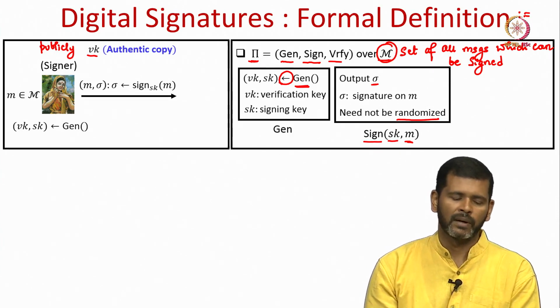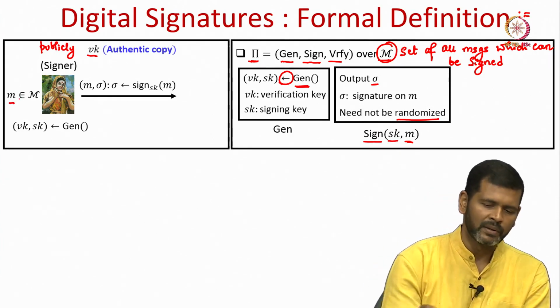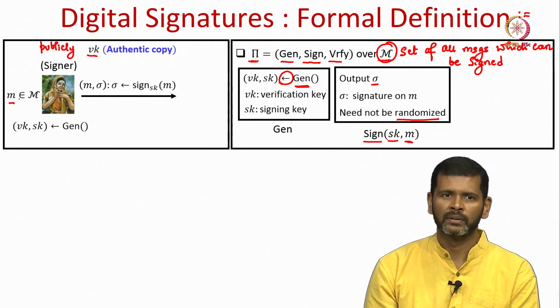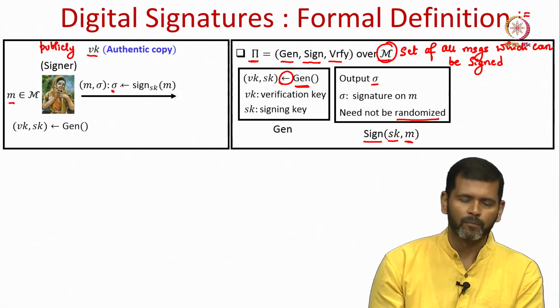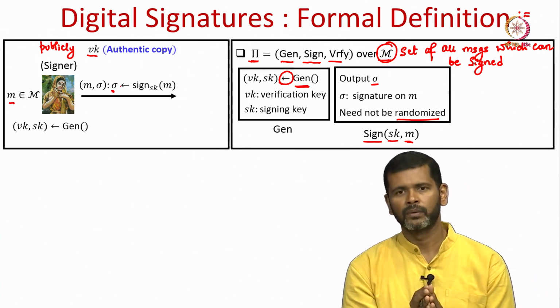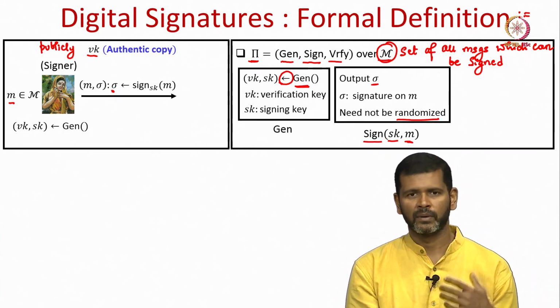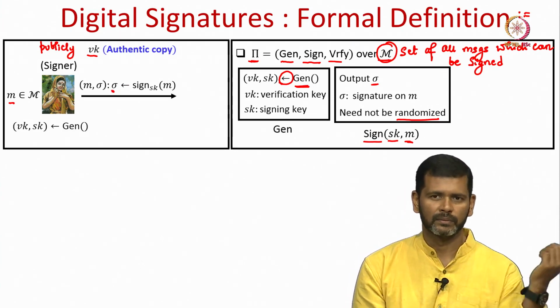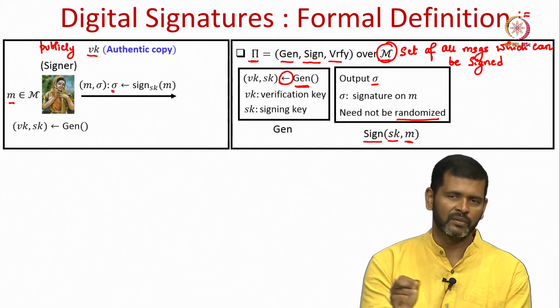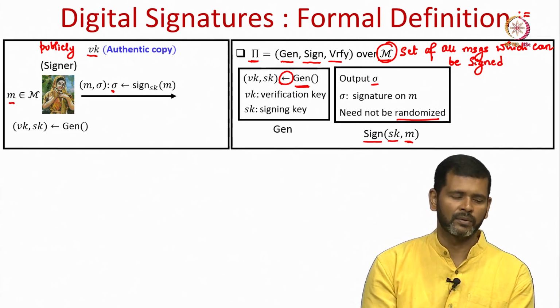So, again if I am the signer and I have my own signing key with me, and I want to sign a message, then I will run this signing algorithm, which will generate a signature, and now I can give my message, whatever message on which I have signed, along with the signature to anyone. So, both the message as well as the signature is given to any party to whom I want to pass on my signed document.